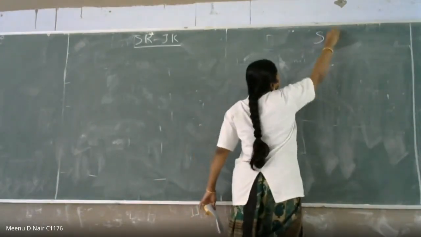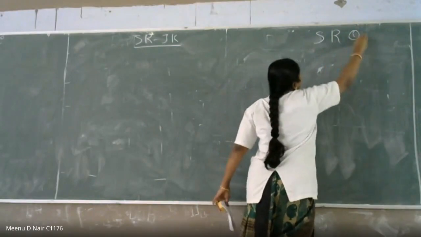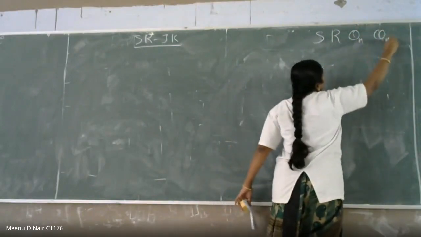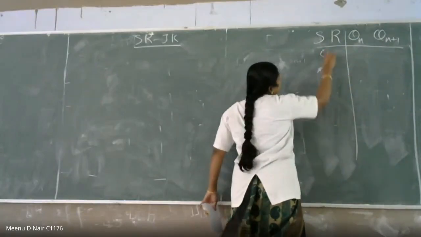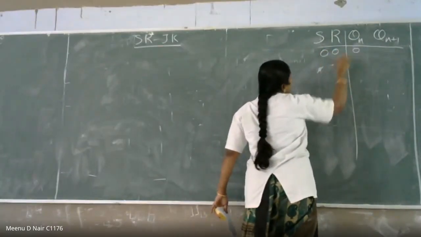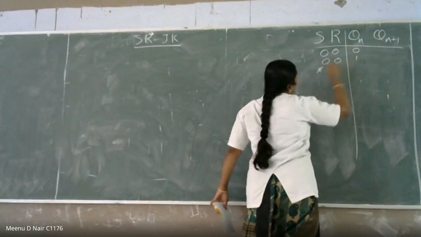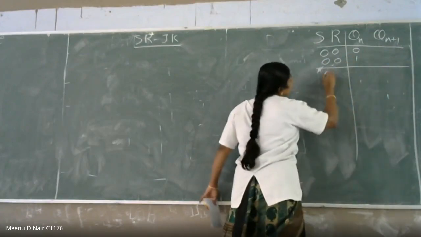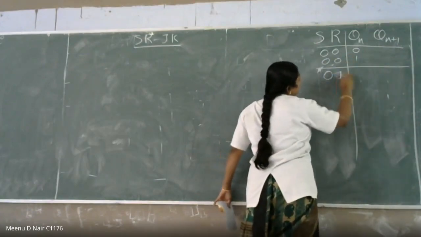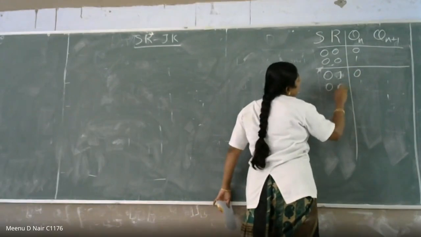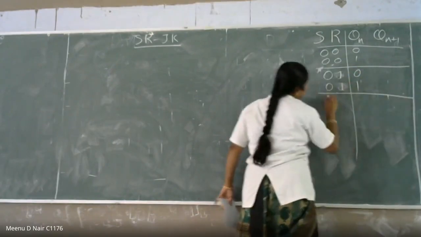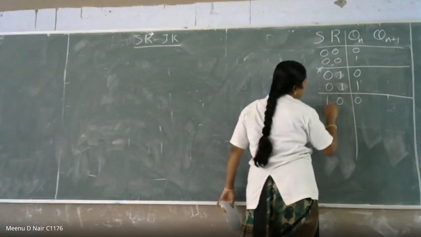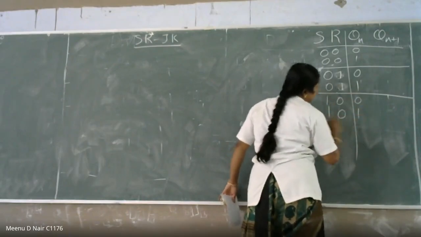So S, R, Qn, Qn plus 1. I hope this is visible. So this is the 0, 0, 0 condition, 0, 0, 1 condition. Next one is 0, 1, 0 and 0, 1, 1 condition. Next one is 1, 0, 0 and 1, 0, 1 condition.